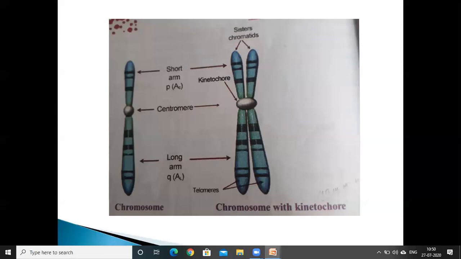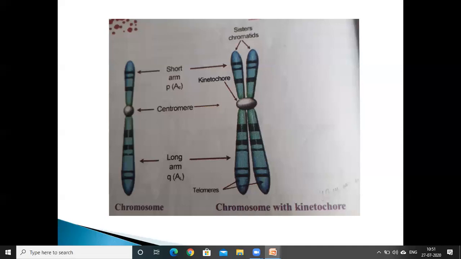At the region of the centromere, the chromosome is comparatively narrower than the remaining part of the chromosome. This narrow place is called the primary constriction, that is, the centromere.